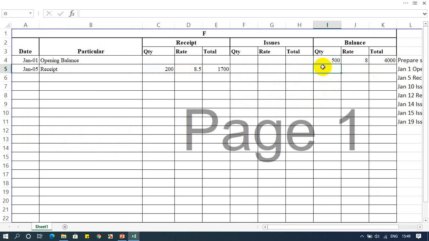Now you need to make, what is my old balance? 500. Rate is 8. Old balance is 4000. What is my new balance? I have purchased 200 units. Rate is 8.5, and then the amount is how much? 1700. That is what we have on January 5.